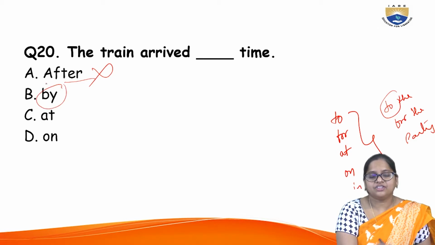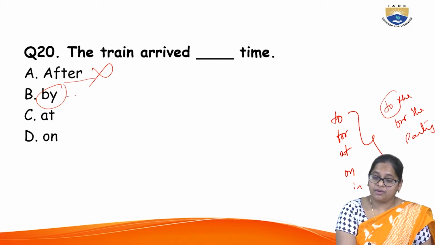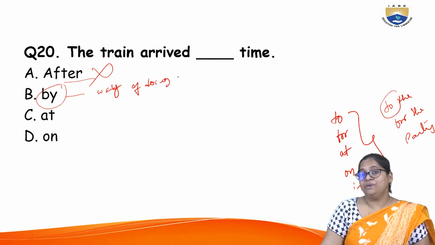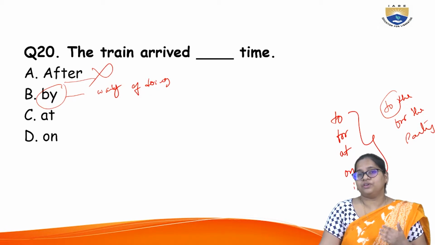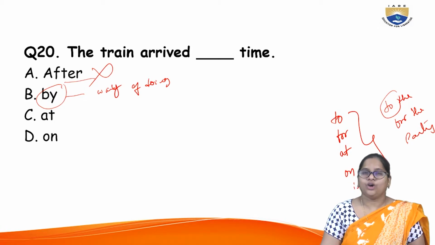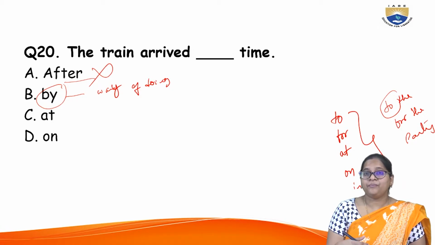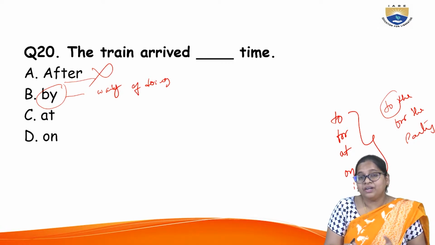Now when I say the train arrived by time, when do you use the preposition by? You say by way of doing something, okay? So by way of doing something, by means of that commodity, by means of that game, because of that. It is the only thing by which I can do it, or the means of doing something. So when I say I'm depending on everything, like for everything she's dependent on someone.